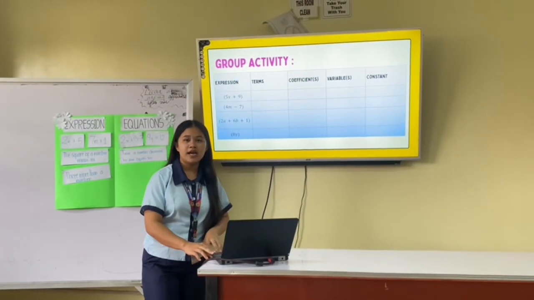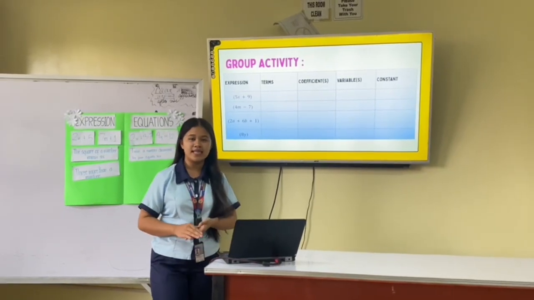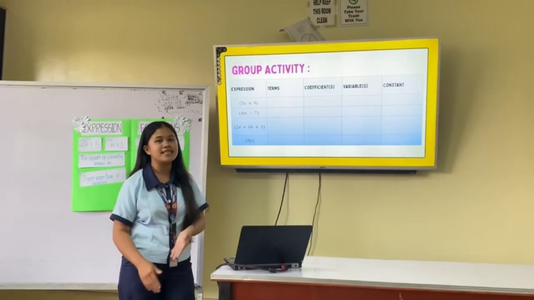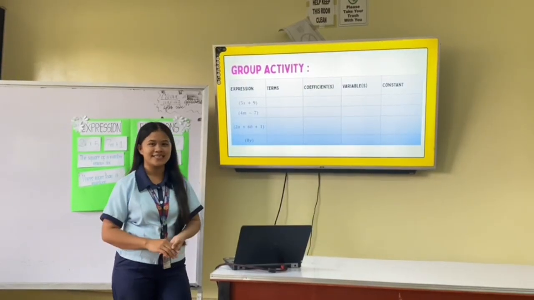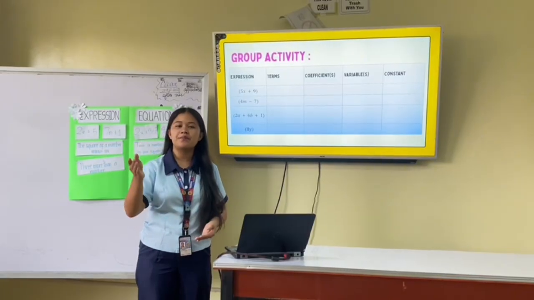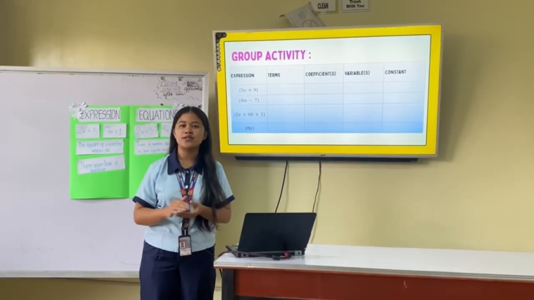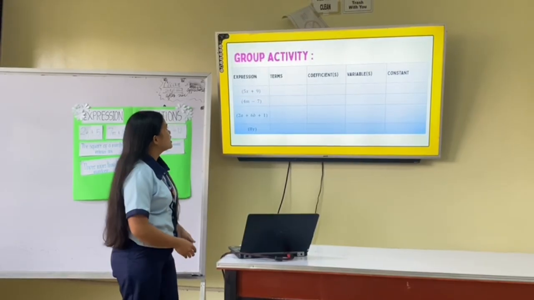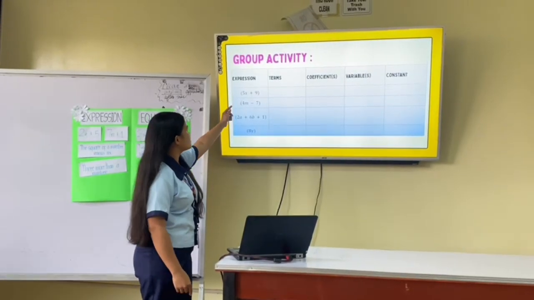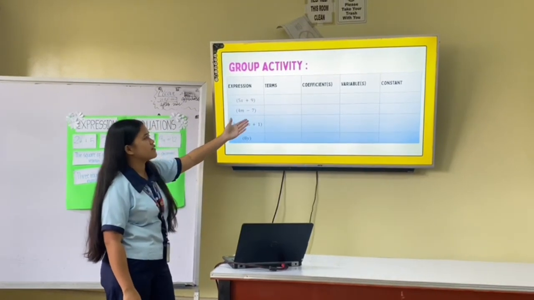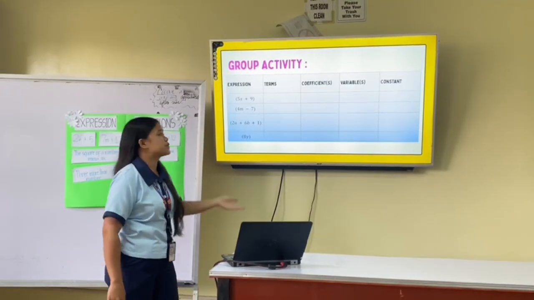So now, I am going to give you 5 minutes. I think 5 minutes is enough, class, right? Okay, I'll give you 5 minutes to answer this group activity. Since it's already time, exchange your paper to the other group because you are going to check your group's work. To start with, we are going to determine the terms, coefficient, variable, and the constant of the given expression number 1.